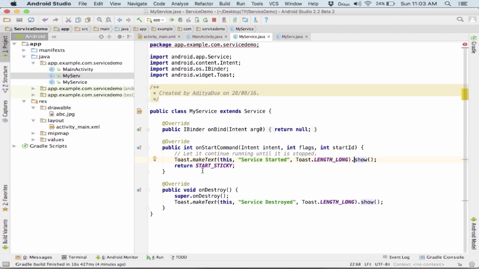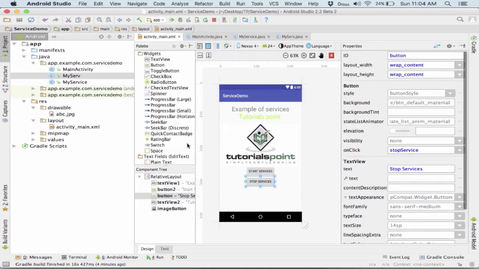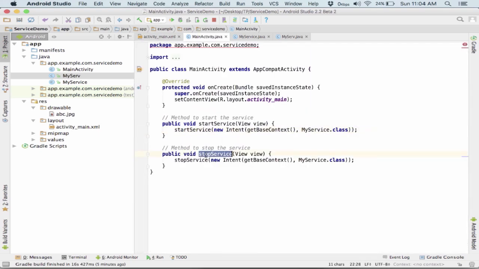The best part about start sticky is that they are started and stopped as per my need. As a developer, I have to stop them and I have to start them. But the non-sticky ones are active only until the command they are executing is running. So a sticky service means it would continue to execute until I explicitly call the stop method, right? Then I have another button over here. This button calls the stopService method in MainActivity.java. This is my stopService method. I'm stopping the service with a new intent, getBaseContext, and the service that I want to stop.